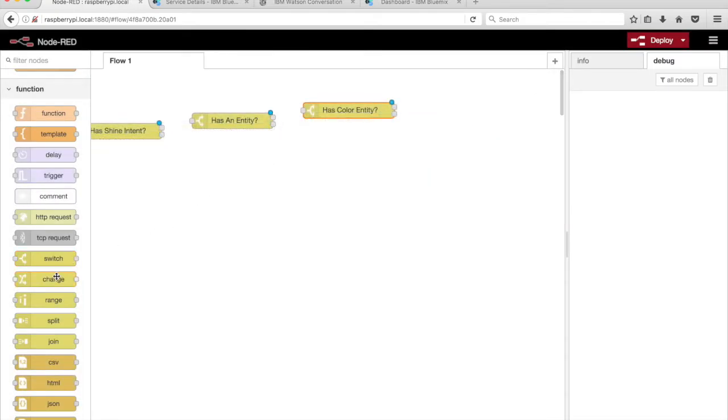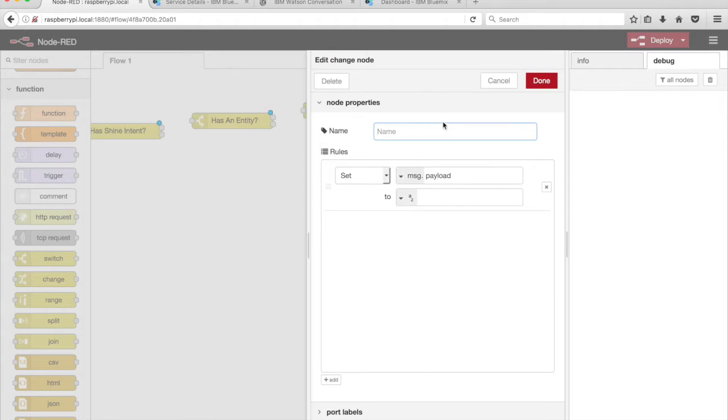Drag a change node from the palette onto the canvas. Give the node a name, set color. Set msg.color to msg.response.object.entities[0].entity.